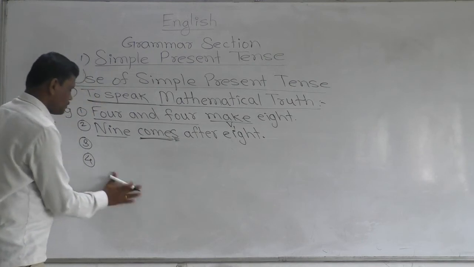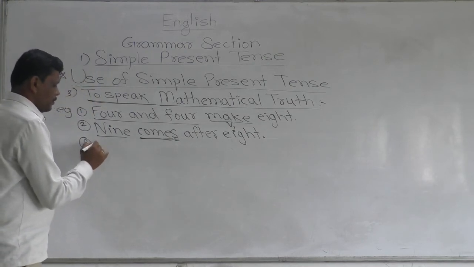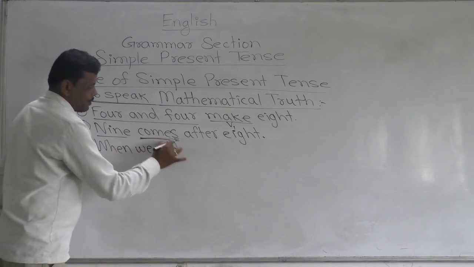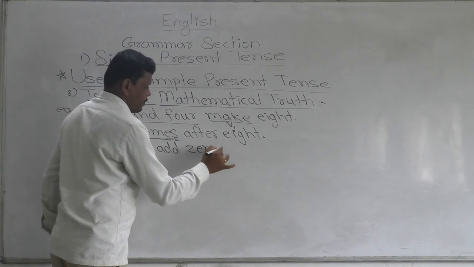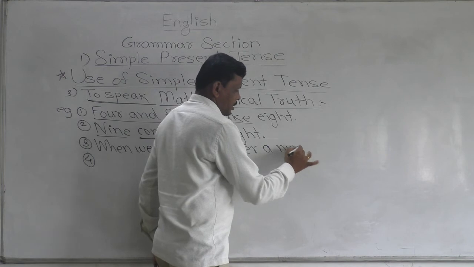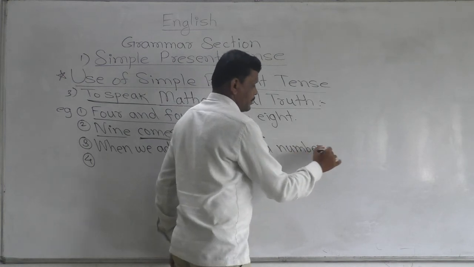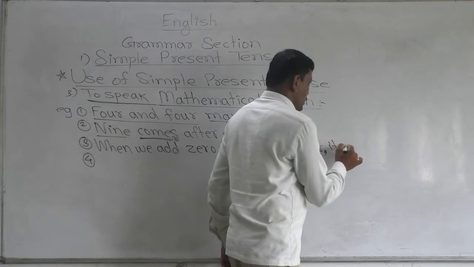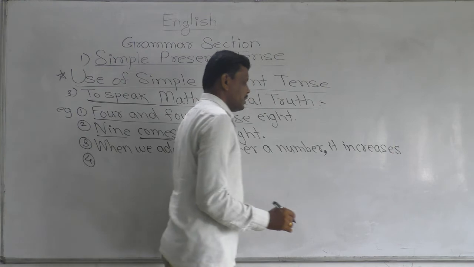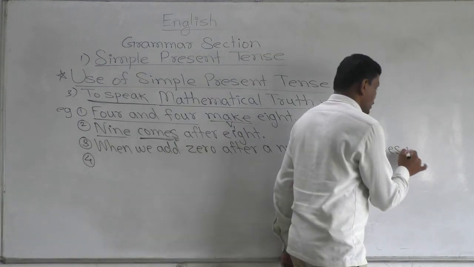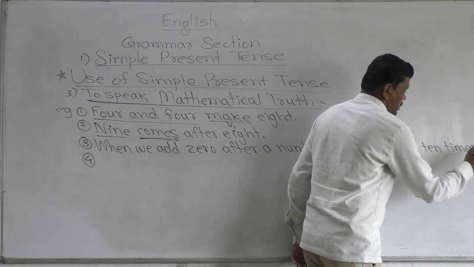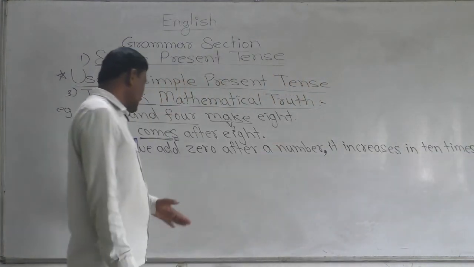Then, when we add 0 after a number, it increases in 10 times. See here, the example is provided.